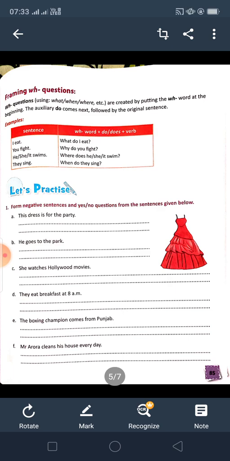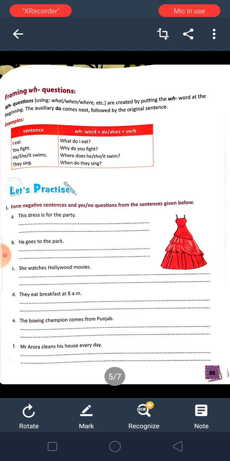Next is, he goes to the park. He does not go to the park. That is a negative sentence. Does he go to the park? That is a question. Okay, framing questions, that one.